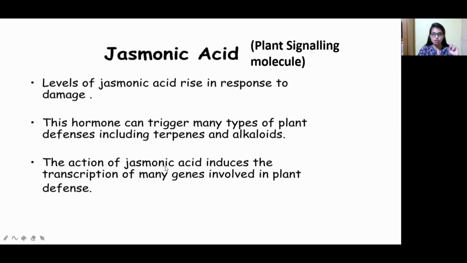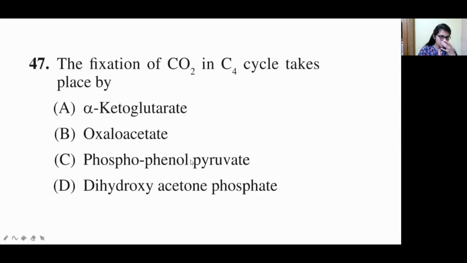The action of jasmonic acid induces the transcription of many genes involved in plant defense. Means, in a plant defense mechanism, there are many genes involved for the protection. So jasmonic acid will induce the transcription of those genes to increase the defense mechanism. So this is about the first question.